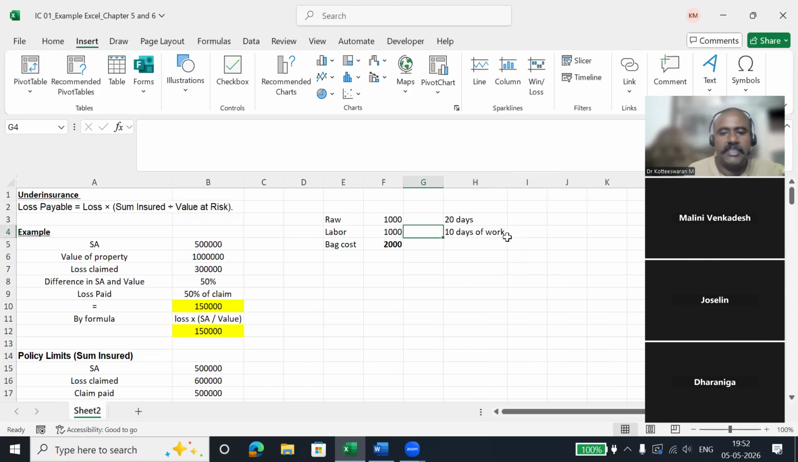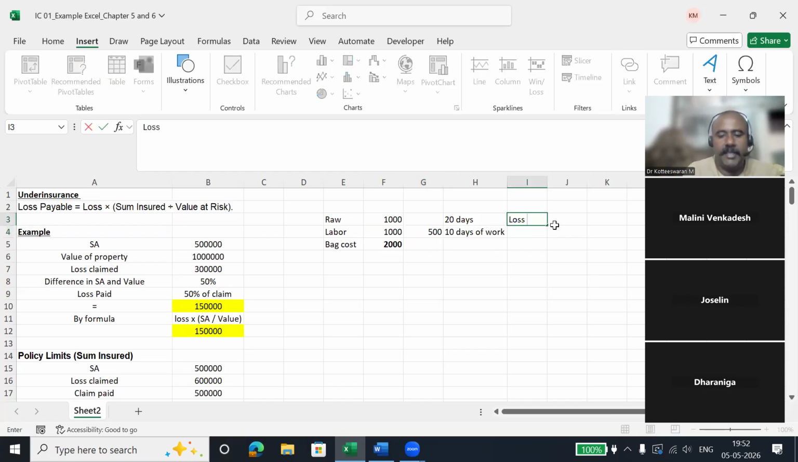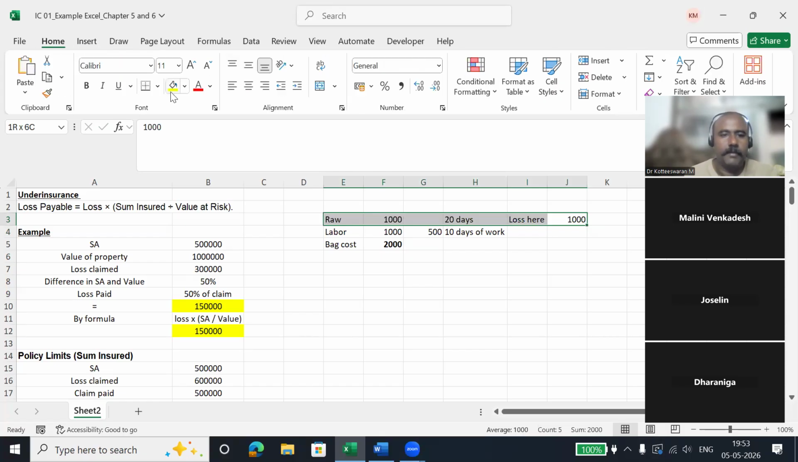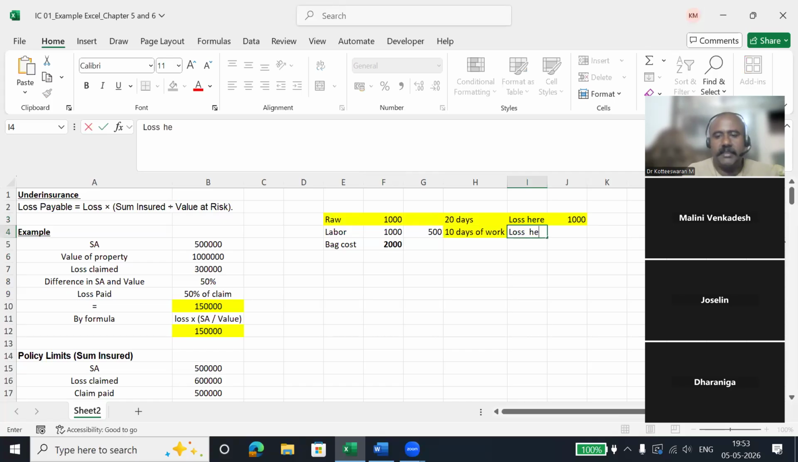Now the labor cost is 50% of 1000 rupees, that is 500. Now after the fifth day, if the loss happens here, the insurance company will pay 1000 rupees during the raw material stage. If the loss happens after 10 days, that is 50% finished goods, the loss here is 1000 plus 500 labor.